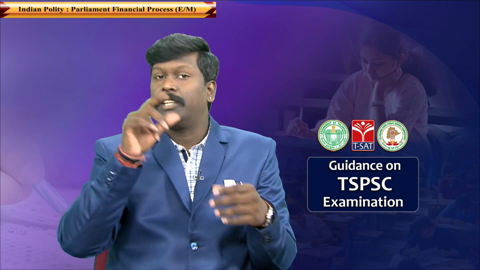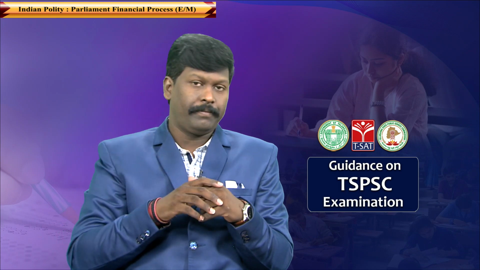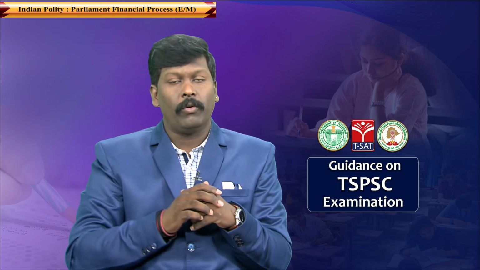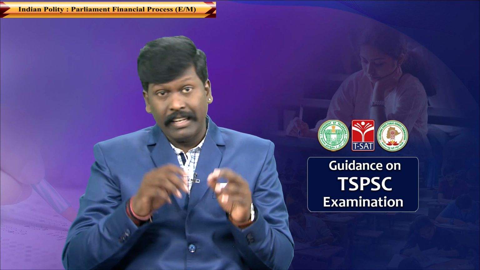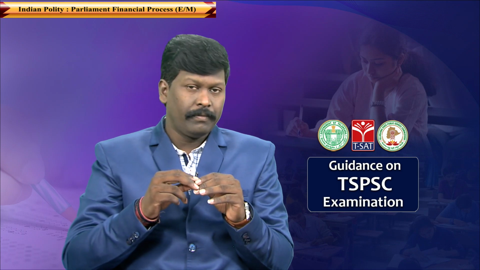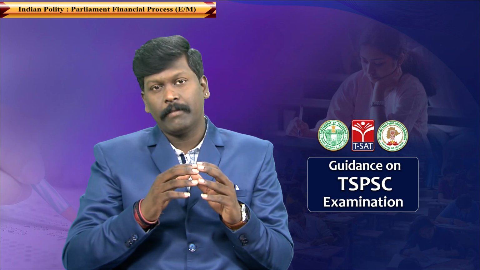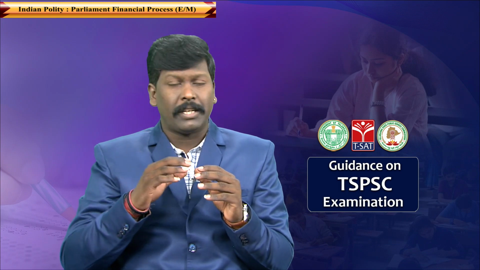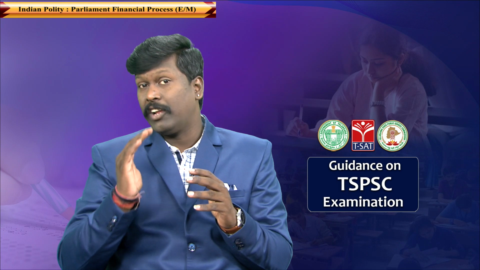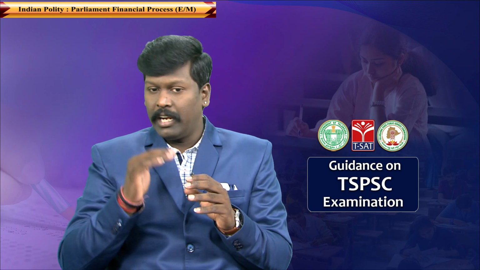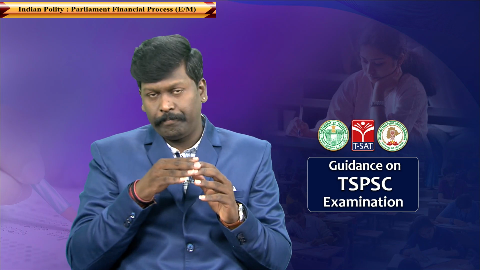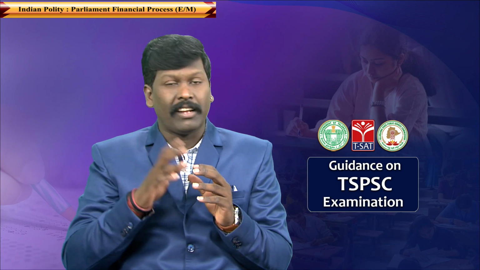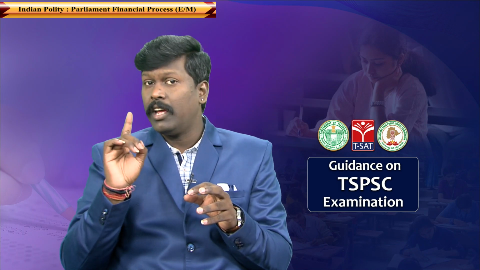The budget passed in election year is called interim budget, temporary budget. It is not vote on account. Don't get confused here. Interim budget is the budget which is passed in the election year. Vote on account is an advanced budget passed to meet the expenses of the government till the budget comes into force. Very, very important for your exam. Vote on account is discussed in Article 116 of the Constitution.